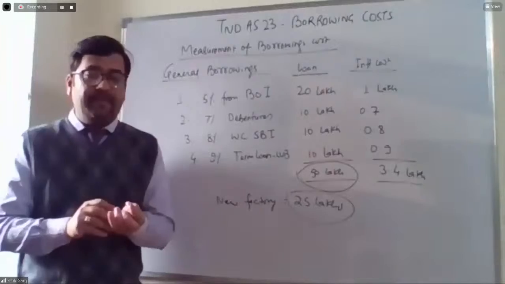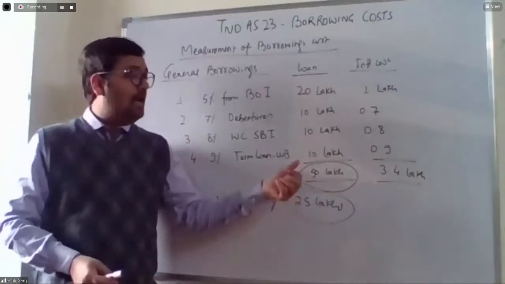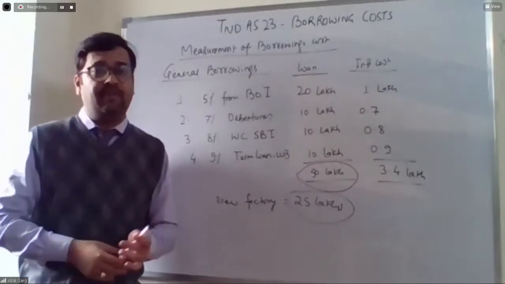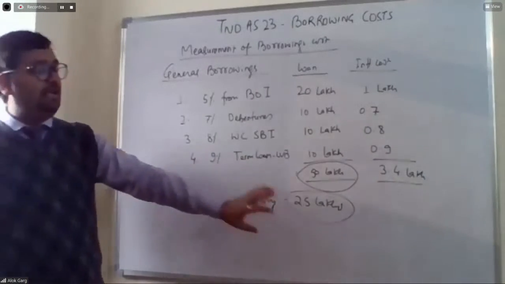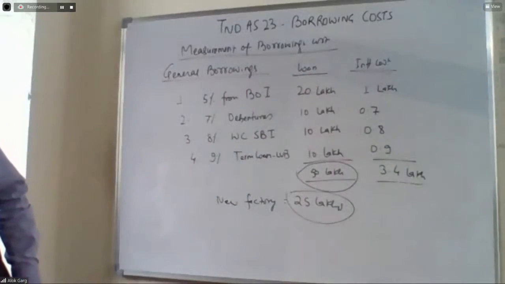So the Treasury Department has given 25 lakhs to the project team for the construction of a factory out of this 50 lakhs. Now, Kaustav, can you tell me that this 25 lakh rupees is out of which borrowing? Can you tell me out of which borrowing or out of which combination of borrowing? Ambika, can you tell me?